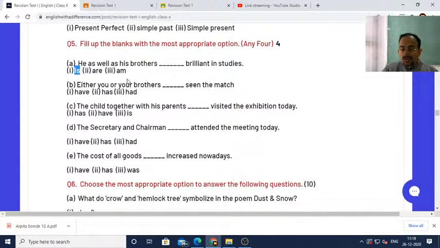See here, mostly the students think that before the verb is brothers. So brothers is plural. This particular subject is plural. Therefore, the verb should also be plural. But it is not so. Why not so? Because there is a rule: if there are two subjects which are connected by as well as, then the verb will agree with the first subject. So which is the first subject? He, which is singular, therefore in the blank it should be is. So he as well as his brothers is brilliant in studies.